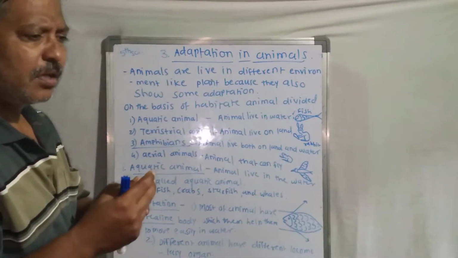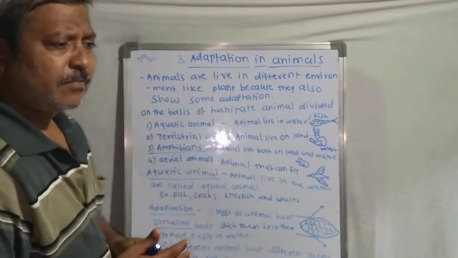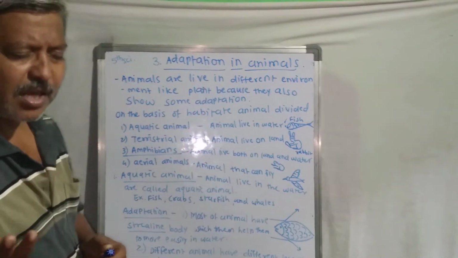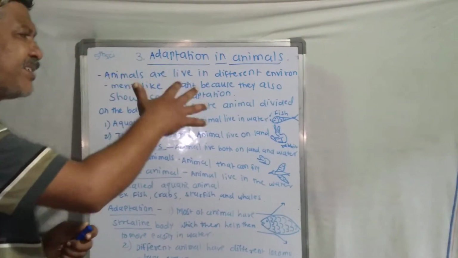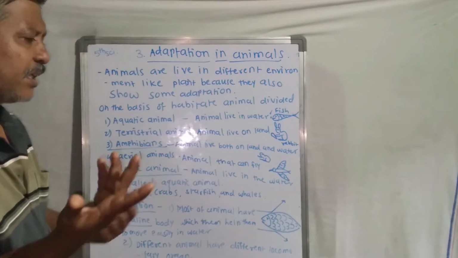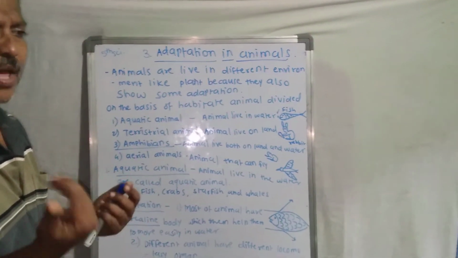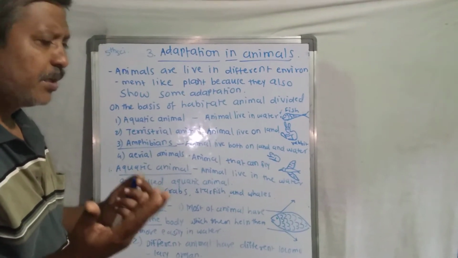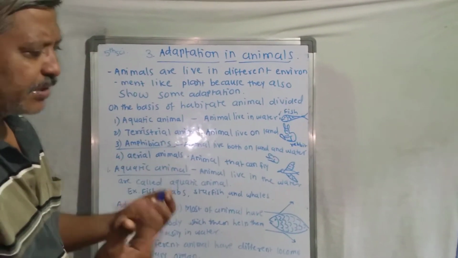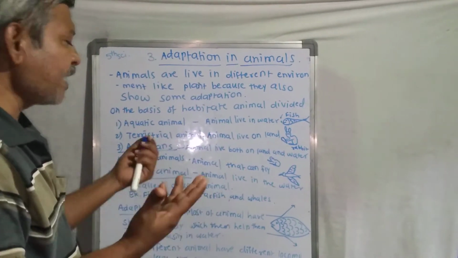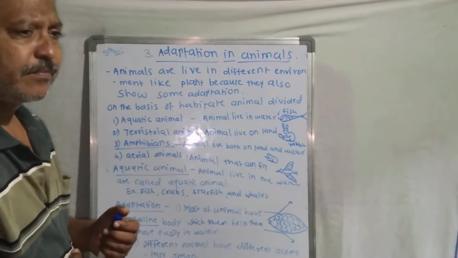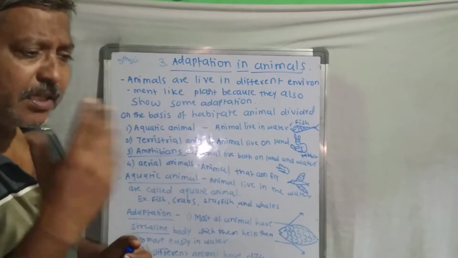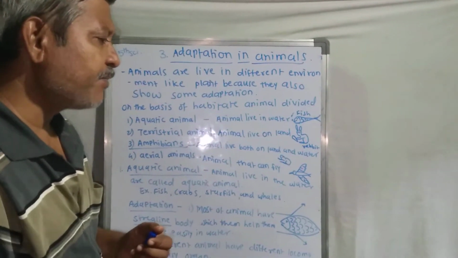Normally animals live on the land, as we know from the animals around us. But how do some animals live in the water? Animals need oxygen to live. Animals have food to live, and animals need water. So water is there, but how does the animal get oxygen and other things? For that purpose, they show some adaptation. They change in their structural and functional behavior.